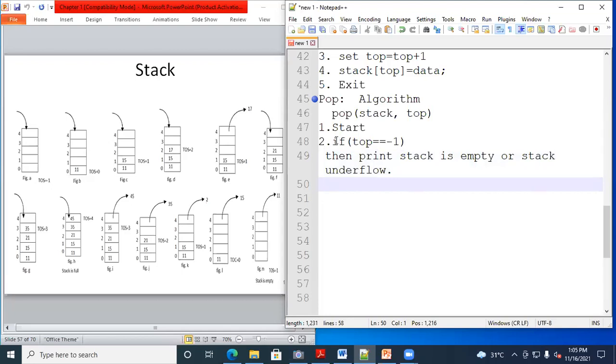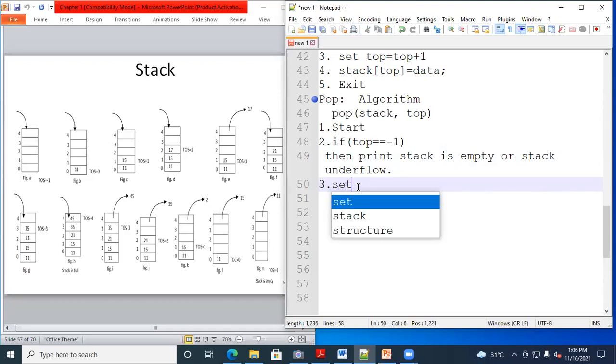Now if this condition is false, जर ही condition false असेल तर तुम्ही delete करू शकता का? Is it possible to delete the element? If this condition is false, it means some element is there in the stack, right? More than one element is available. एक पेक्षा जास्त element available असू शकतात. If this condition is false, we are able to remove the element, right? Now what to write here?